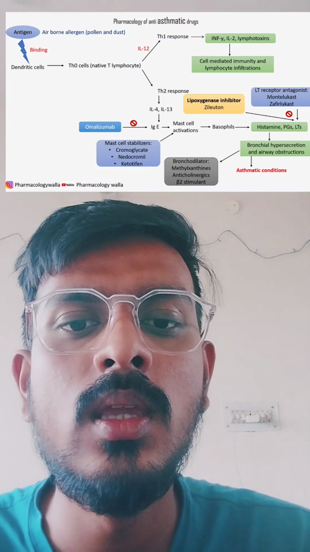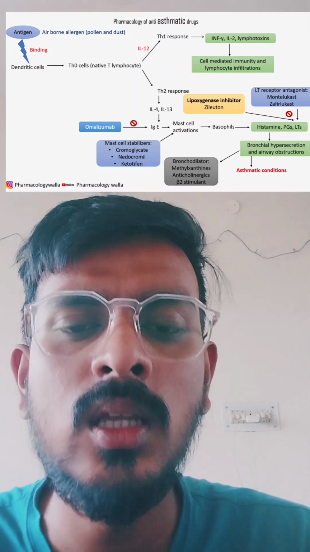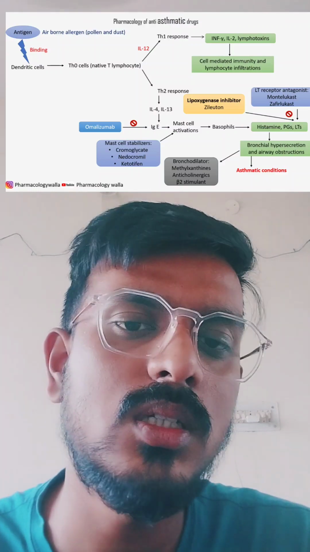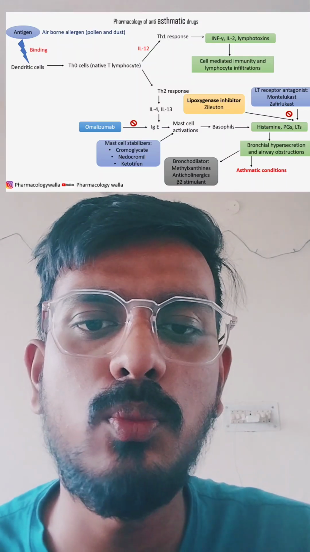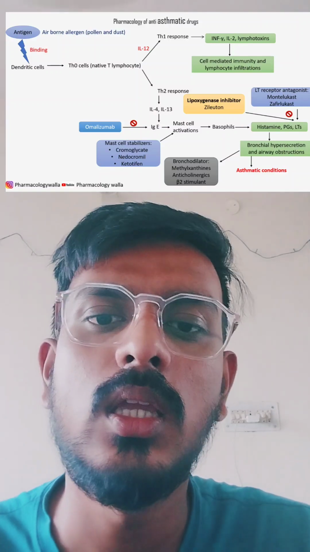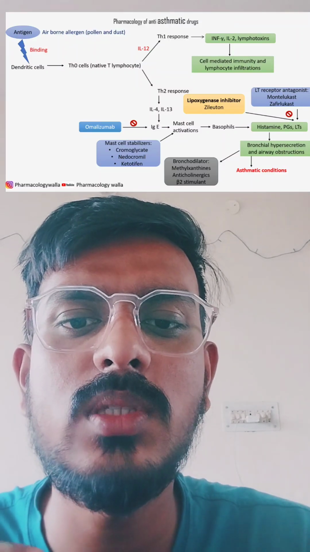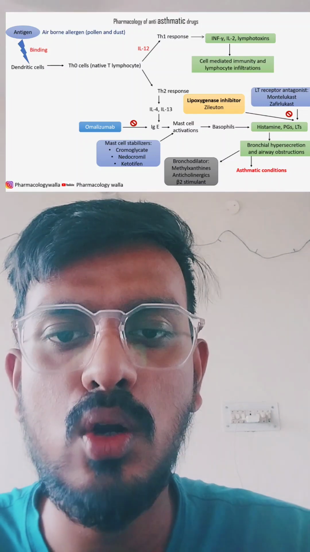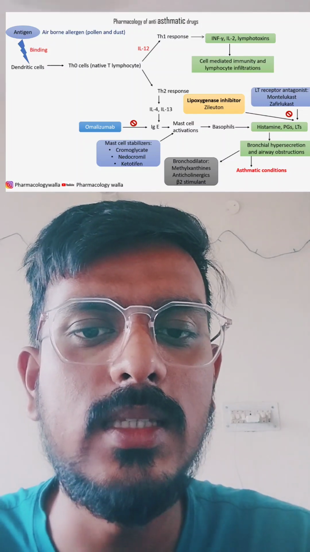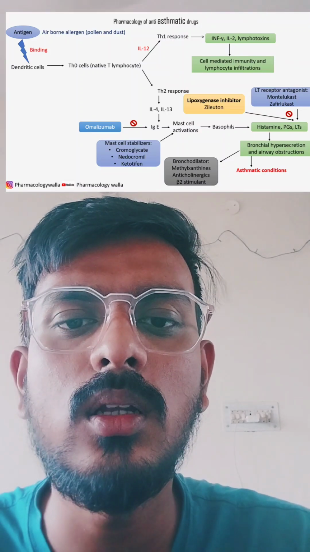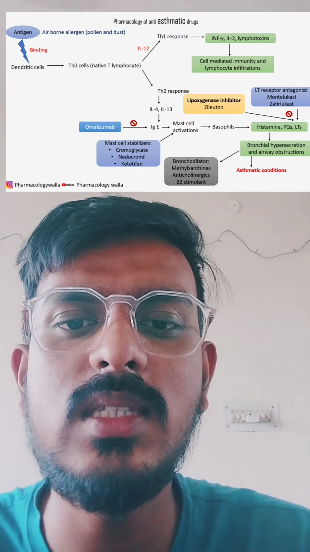Second is methylxanthine. Third is anticholinergic drugs, which are ipratropium bromide and tiotropium bromide. You have to just remember that these two drugs are basically effective in case of COPD, chronic obstructive pulmonary disease.